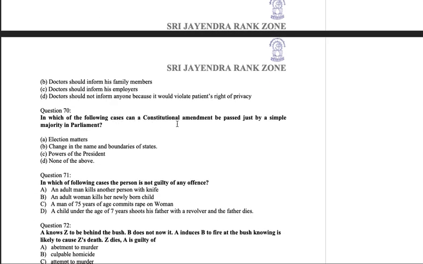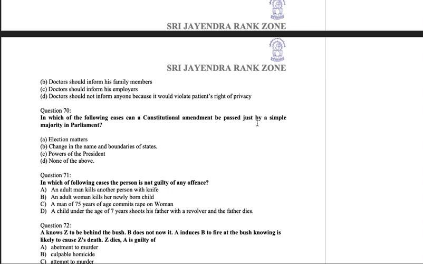In which of the following cases can a constitutional amendment be passed just by a simple majority in parliament? Now we discussed we have different kinds of majorities in the parliament. We have one which is called a simple majority, in which the laws are passed by more than 50% votes, or then there is a special majority, that is two-thirds of the members present and voting. Then there is another kind of majority which is two-thirds of the total strength, that is 75% votes of the total strength. Okay, so there are three kinds of majorities.